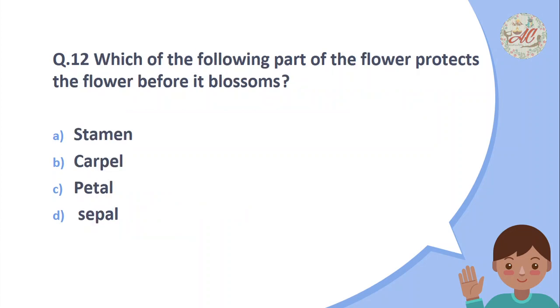Which of the following parts of the flower protects the flower before it blossoms? Stamen, carpel, petal, sepal. So correct answer is sepal. Sepal protects the flower before it blossoms.